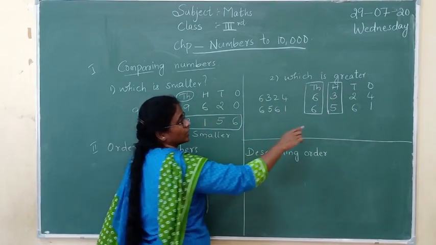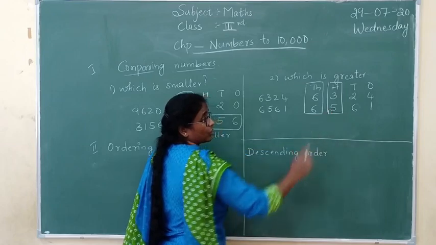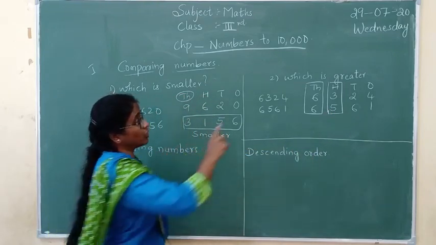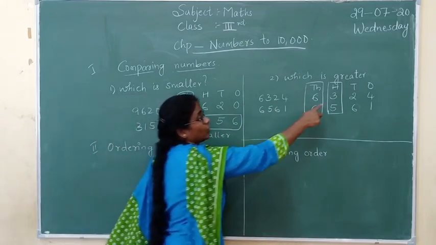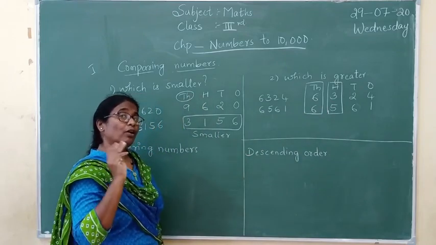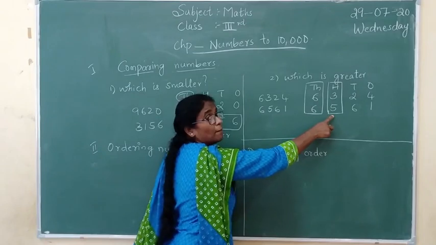Now in 100 place, we are having 3 and we are having 5. What are the numbers? We are having 3 and 5. Now which is the question? What the question they have asked you? Which is the greater one? So which is greater now? 3 is greater or 5 is greater? Or 3 is big number or 5 is big number? Tell me. Yes, it is 5 is the biggest number.